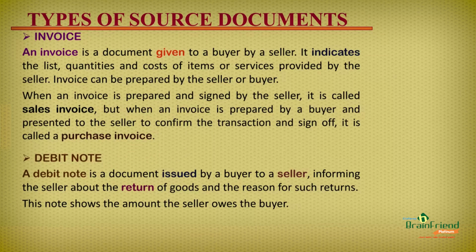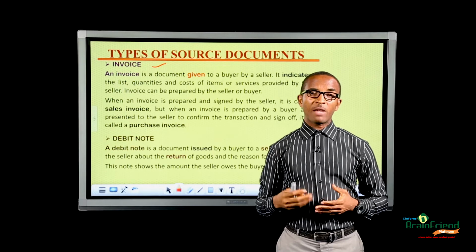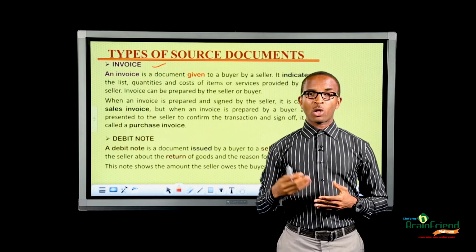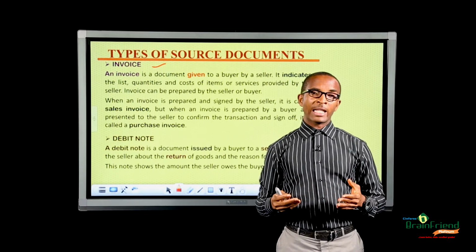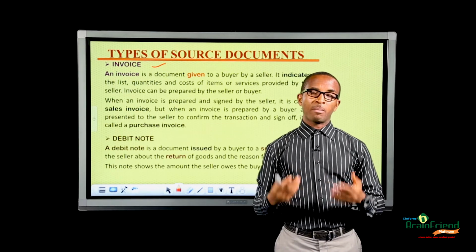There are different types of source documents, and in this lesson, we're talking about 8 of them, and we are starting with invoice. An invoice is a document given to the buyer by the seller that contains details of all items bought by the buyer.